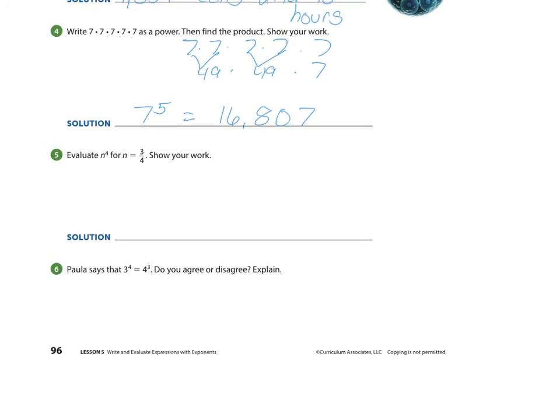Number 5, evaluate n to the 4th for n equals 3/4. Evaluate means to solve. So you're going to have 3/4 times 3/4 times 3/4 times 3/4. Looking across, we're going to multiply straight across. 3 times 3 is 9. 3 times 3 is 9. 9 times 9 is 81.